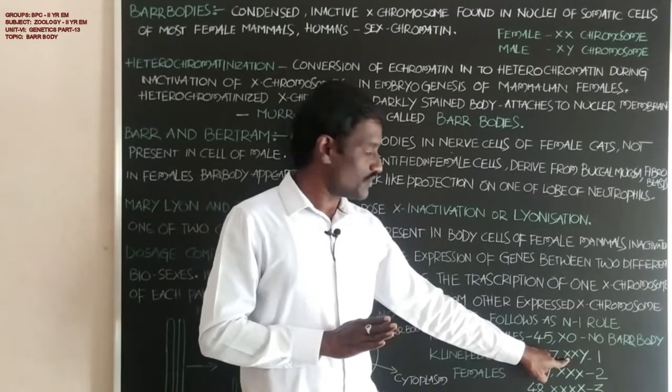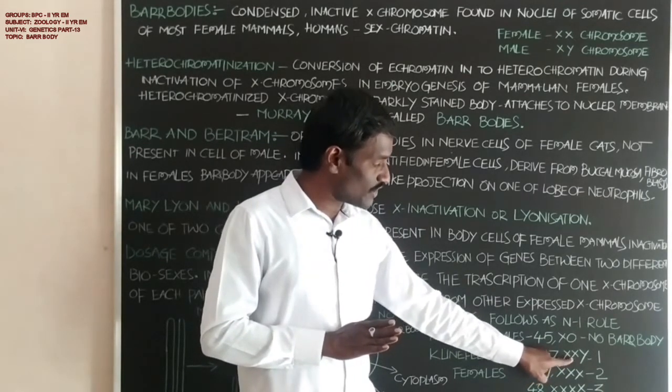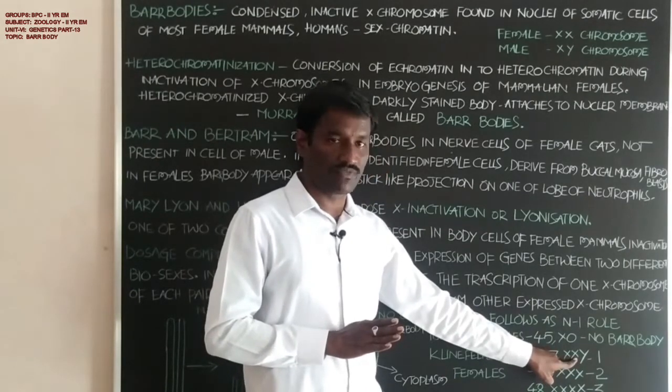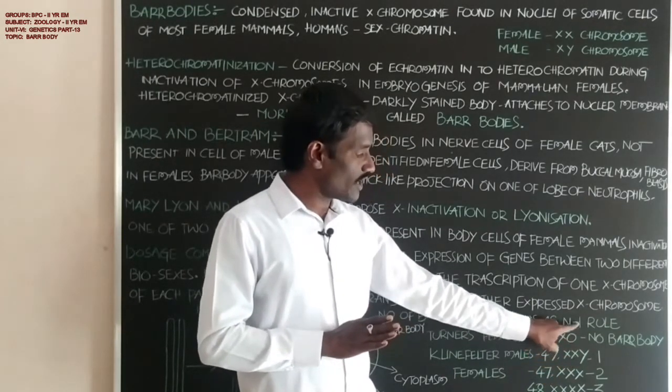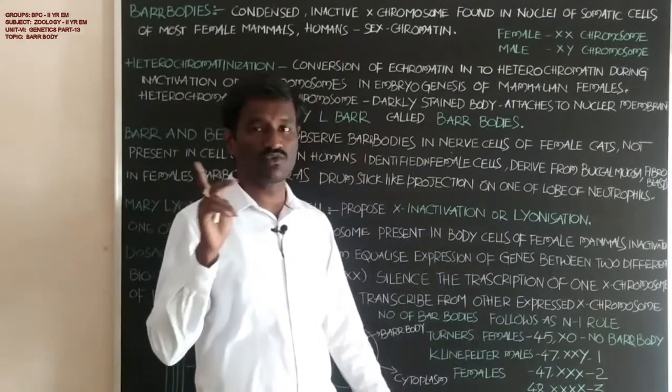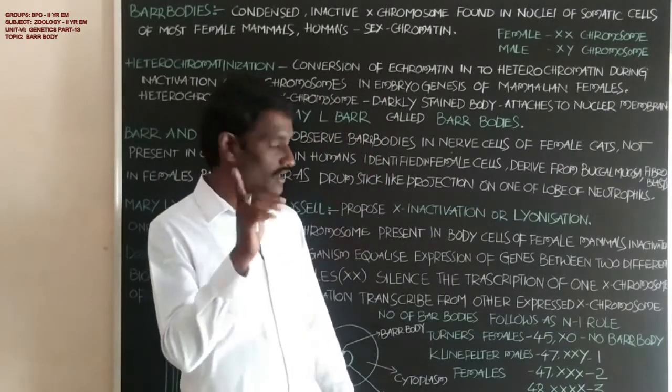The total number of X chromosomes is 2. According to the n-1 rule, 2 minus 1 equals 1. The number of Barr bodies is 1.